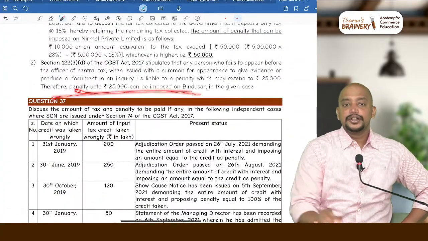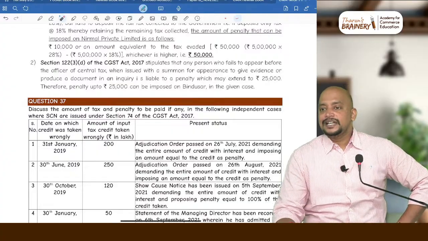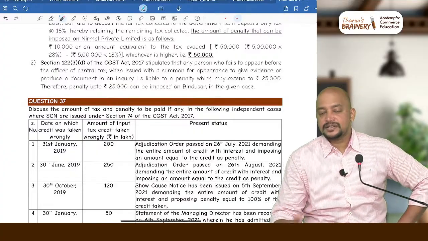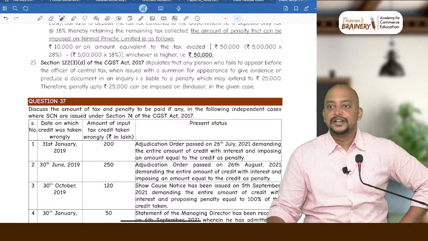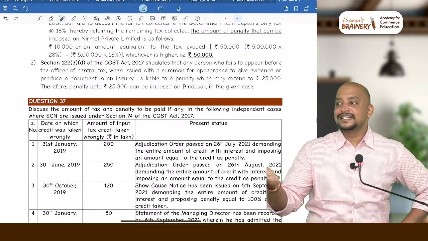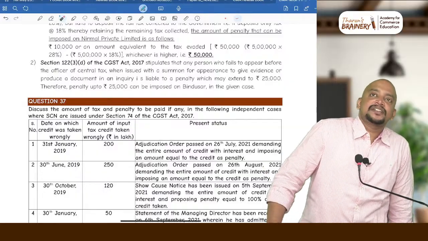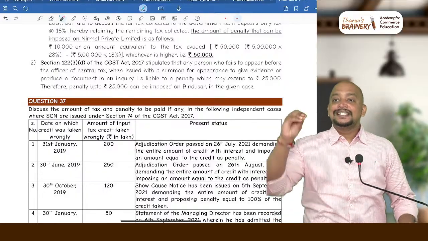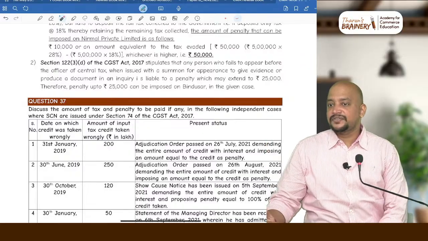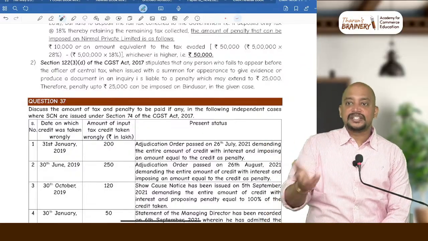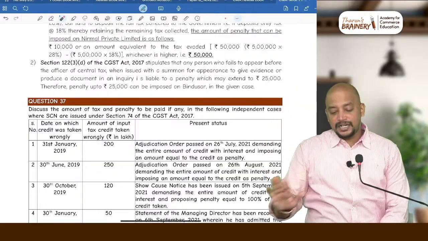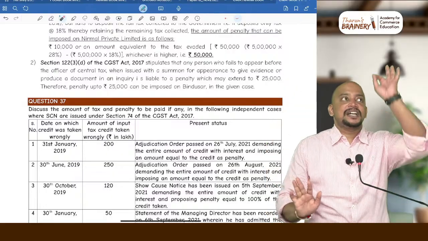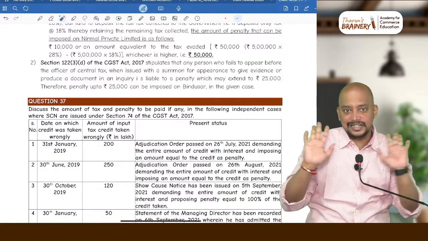Up to 25,000. Usually in your CMA final exams, they ask only penalty. You write this penalty. You don't bother about CGST Act, SGST Act, etc. Mainly for CA exams, they will specify CGST Act, IGST Act like that. That's where we need to do the computation separately for CGST and then multiply by 2 for IGST. But for your CMA final exam, they will just ask penalty. You do this computation like this. That is sufficient. Okay.